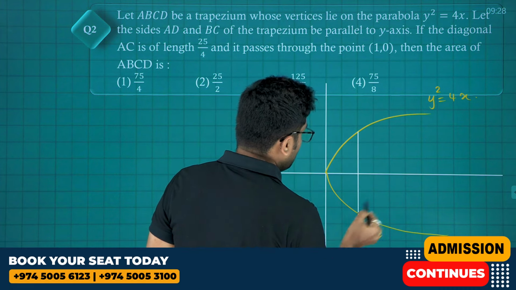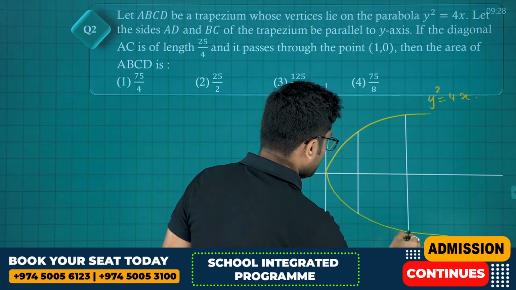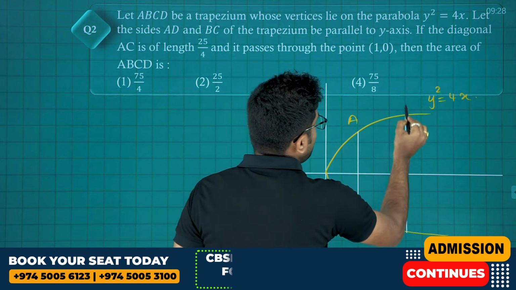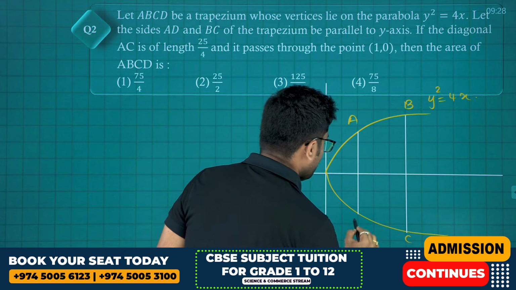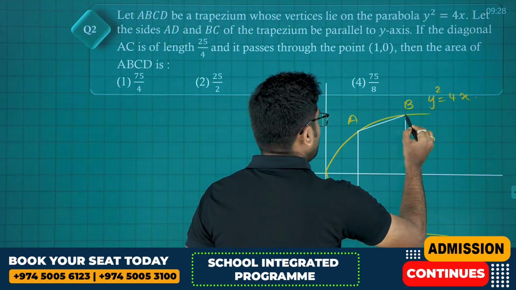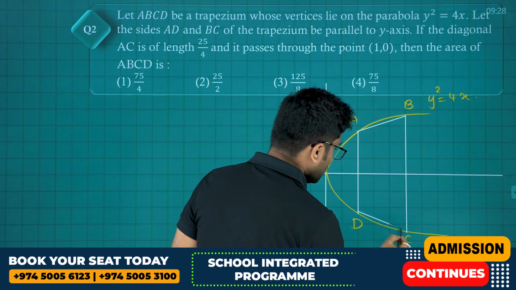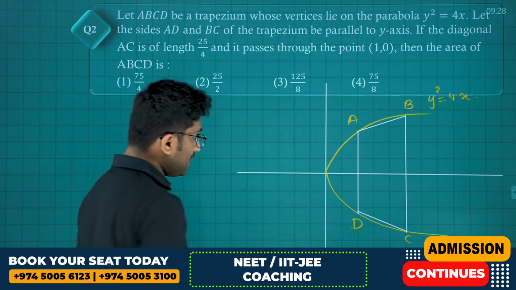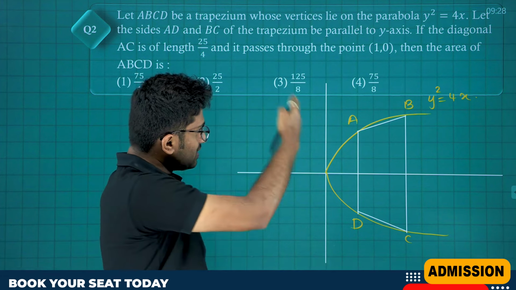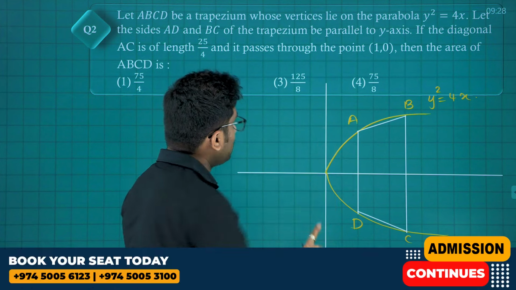So if I take starting with A, B, C, D. Okay, now A, B, C, D is a trapezium. I will be joining these two. So this is clearly a trapezium. All the vertices of trapezium are on parabola and these two sides are parallel to y-axis.